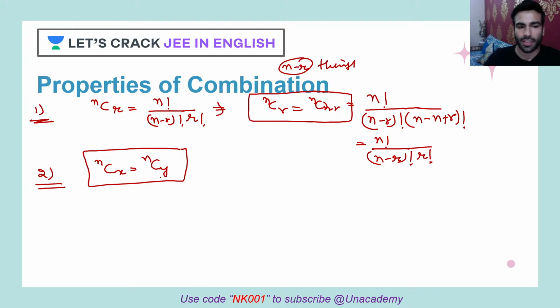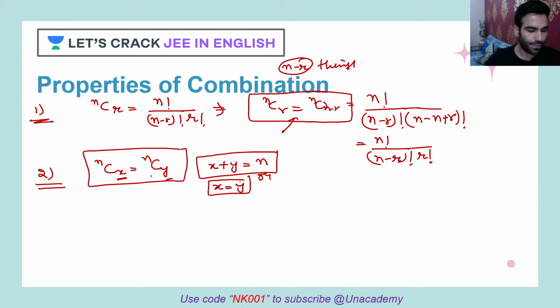The very first thing you understand from this property is that x plus y is equal to n first. Second is that x and y both are equal. Cool.